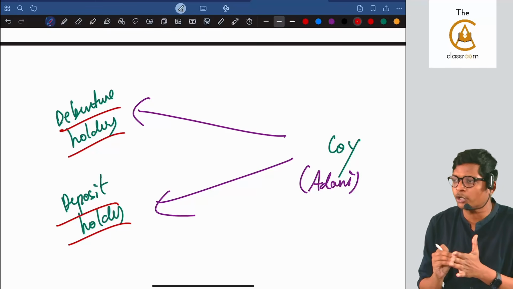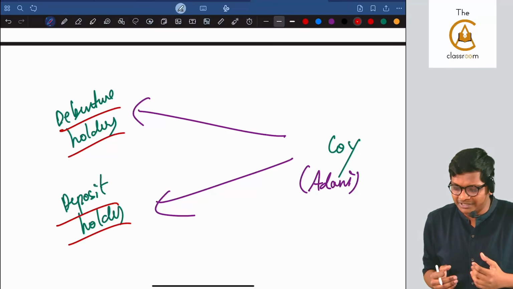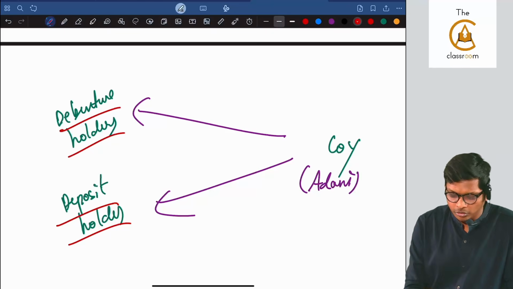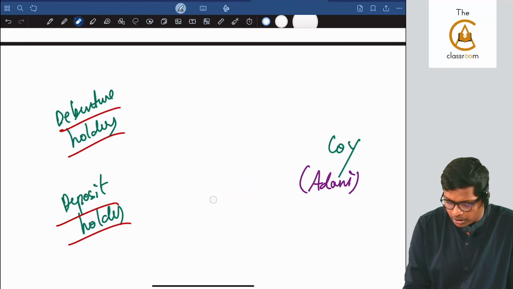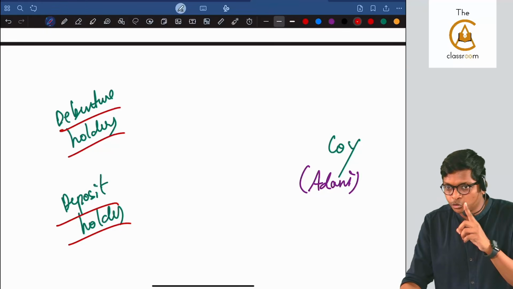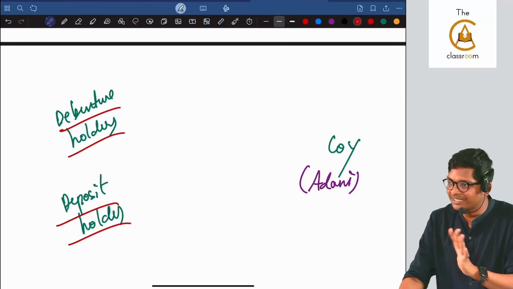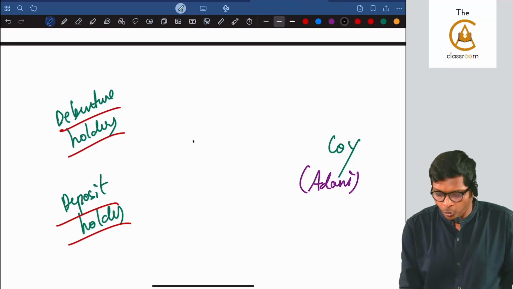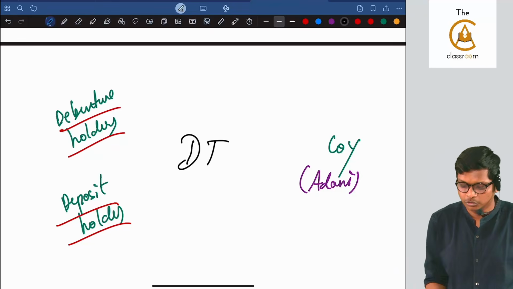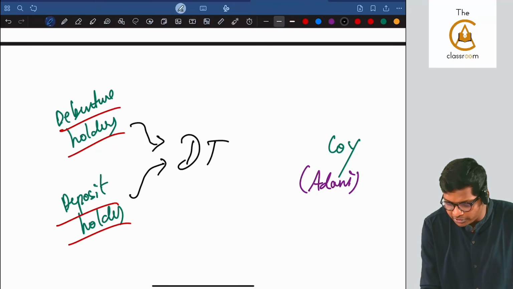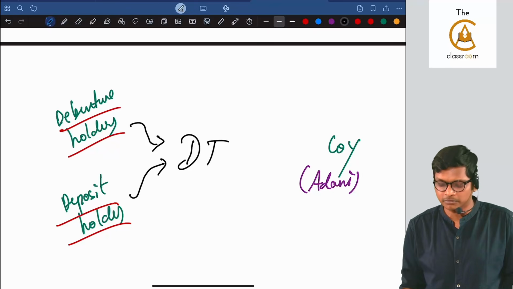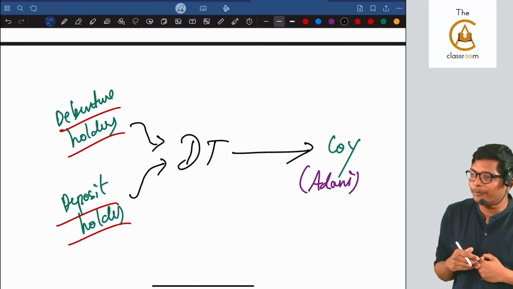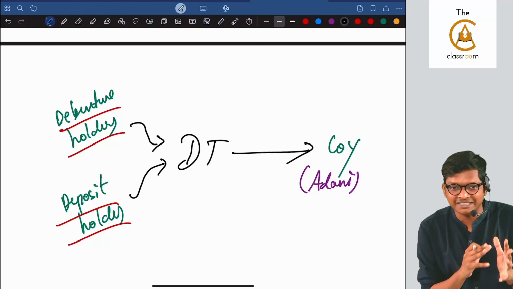If interest gets late by 1-2 days, they will get stressed out, and they will go to the company with petrol. To avoid that petrol scenario and diesel scenario, okay, and at the same time, company also, if company is doing some scam, taking the money and running away, I'm not saying Adani is doing scam, guys, but if they're going to do that, we need somebody in middle whom both the parties can trust. So, the debenture holders and deposit holders will reach out to this trustee, and this trustee also will reach out to the company and have an eye on the company. Is the company doing all the work correctly, or are they doing some scam?